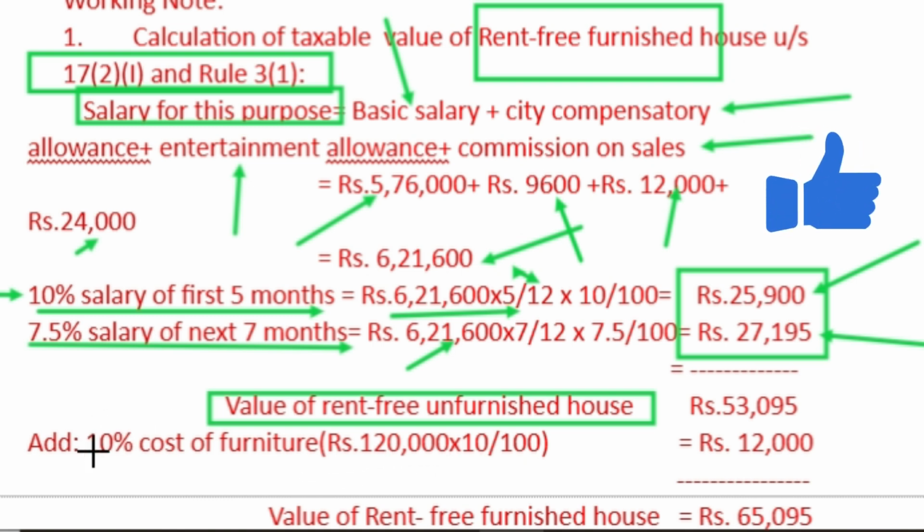So 10% of 1,20,000 is 12,000. After adding this 12,000 to 53,095, the value of rent-free furnished accommodation is 65,095. This value shall be the taxable value of rent-free furnished accommodation.